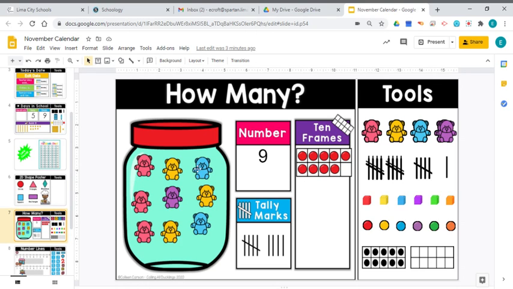So we have 9 bears in our jar, and I want to count those with you. So go ahead. 1, 2, 3, 4, 5, 6, 7, 8, 9. And did you notice how I touched each bear as I counted it using the count and touch strategy? That's our 10 frame that represents the number 9. And those are tally marks that show 9. Remember that that's the 5, and then 6, 7, 8, 9.